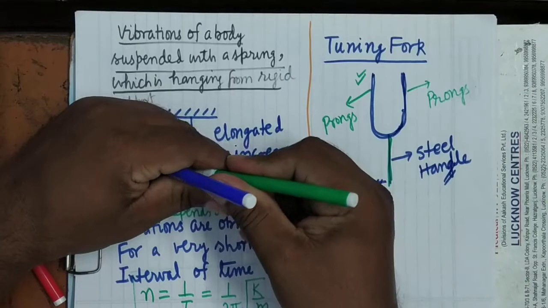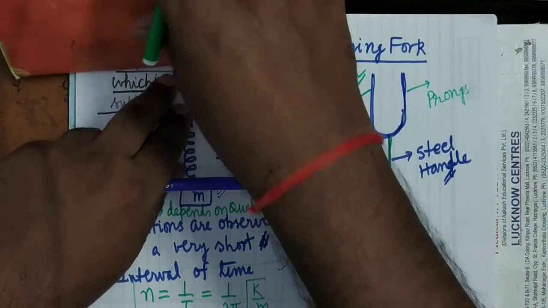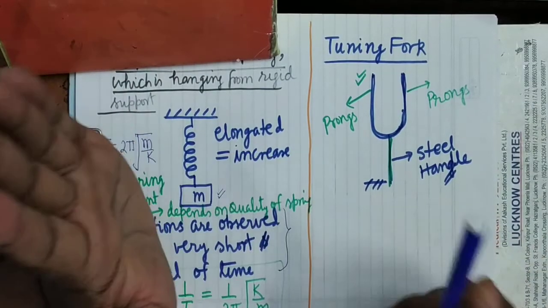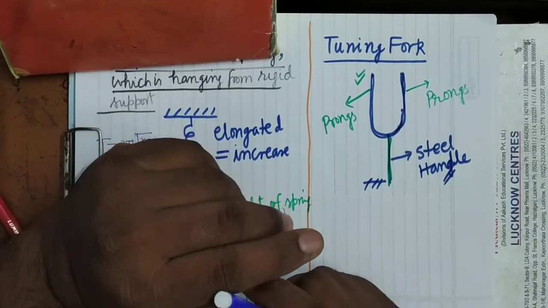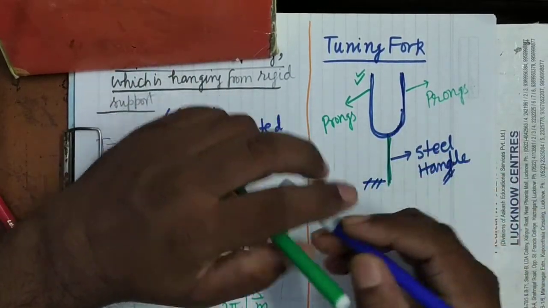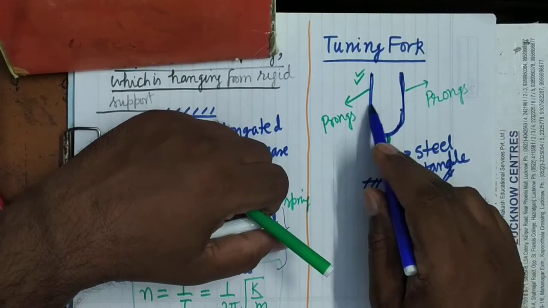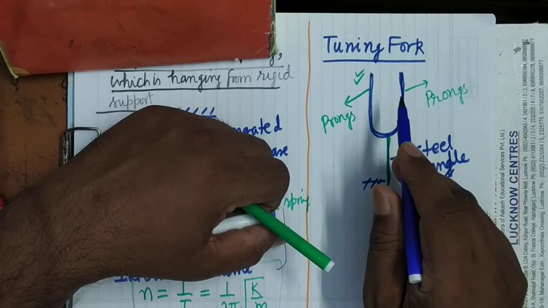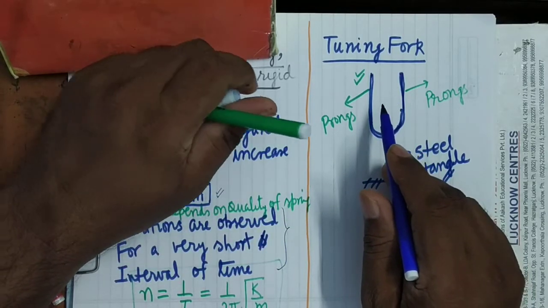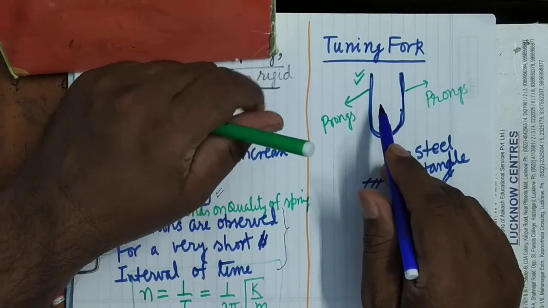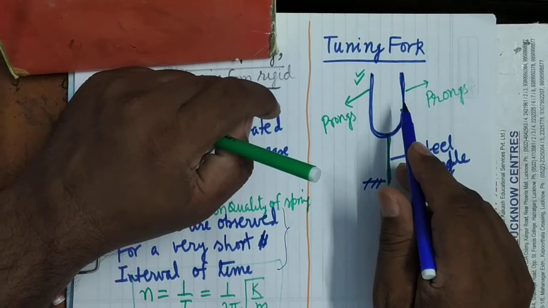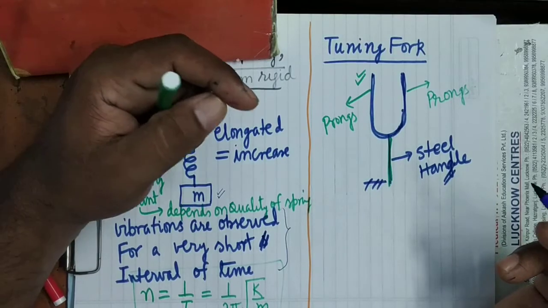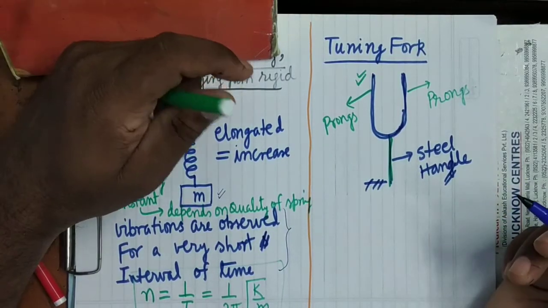Now if you strike these prongs with the rubber pad, then what will happen? These prongs will begin to execute oscillations with their natural frequency, and these vibrations will produce longitudinal waves in air.